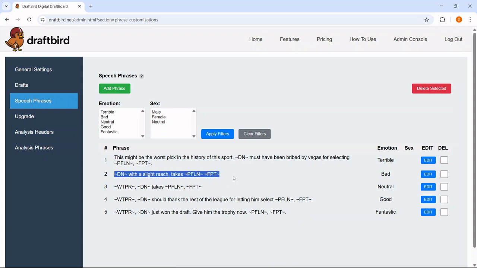I'm not going to go over the variables here. So if you don't know what the variables are, go ahead and take a look at that speech phrases tutorial. That'll give you some extra insight, although I think the variables are pretty easy to understand. I put these tutorials out there for a reason because I want to give everybody some extra guidance if you need it. So let's go to analysis headers.